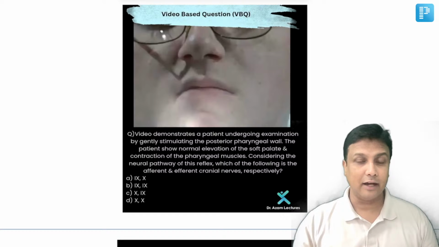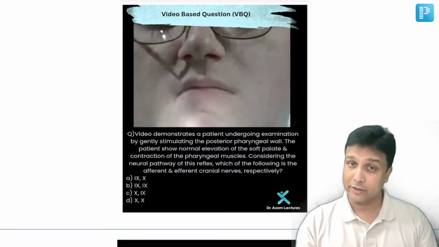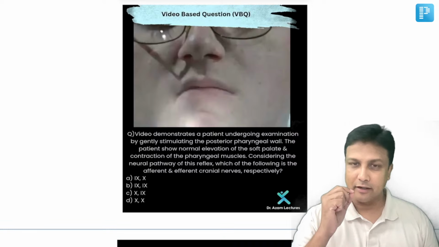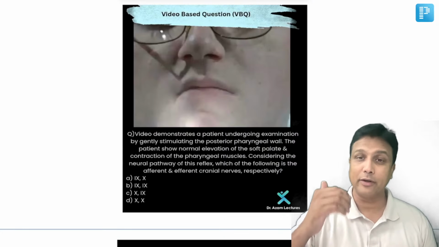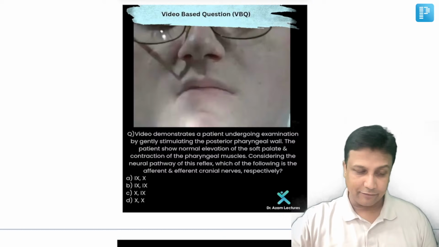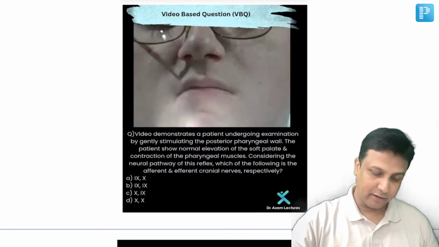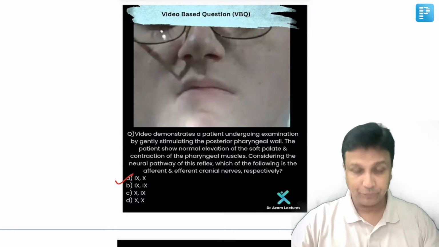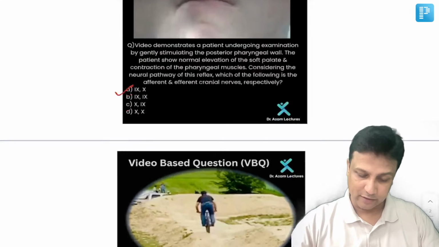And this question has been repeated many times in your NEET PG exam. It's a repeated question in NEET PG exam about the gag reflex, and even an image based question was given wherein you're touching a cotton swab onto the posterior pharyngeal wall, and they're asking you about the afferent as well as the efferent nerve here. So remember, in the gag reflex, the afferent here will be the ninth nerve, whereas the efferent here will be the 10th nerve. The afferent will be the glossopharyngeal nerve, whereas the efferent here will be the vagus nerve.